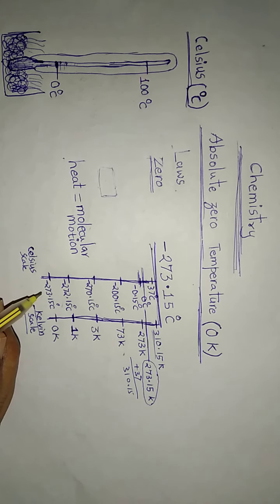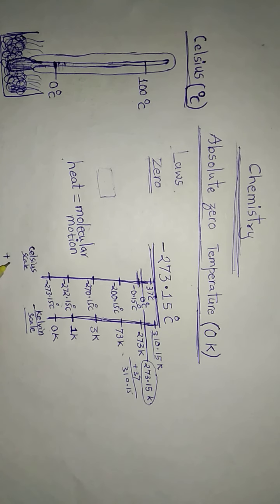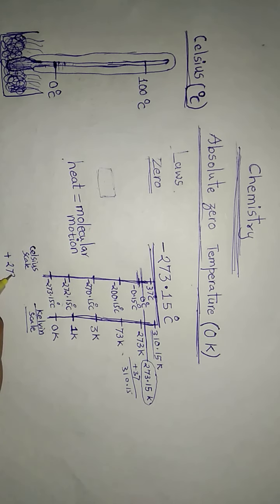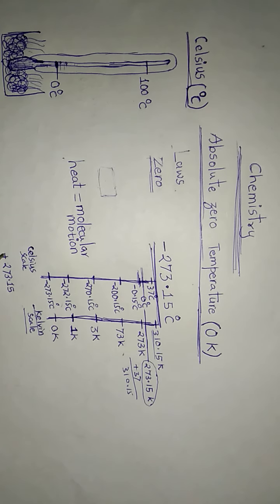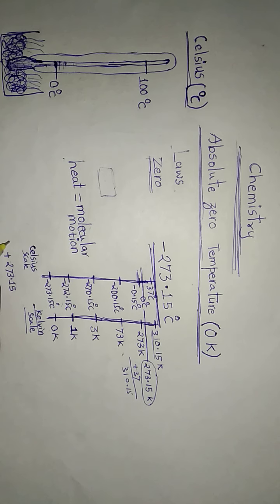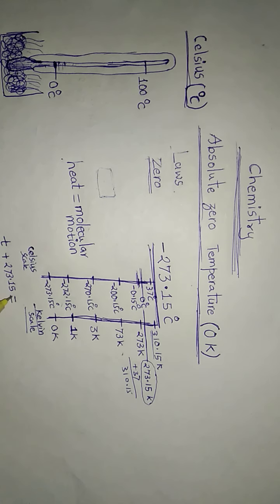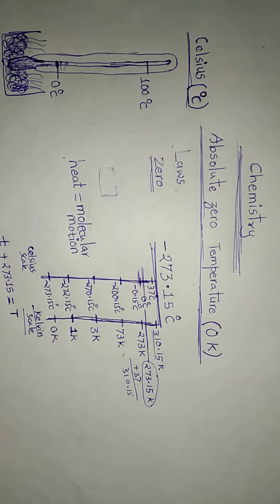It implies that if we add 273.15 to temperature in the Celsius scale, then we get temperature in the Kelvin scale.